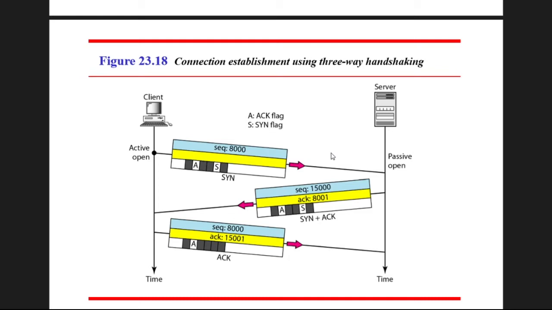When a client wants to communicate with the server, at first it sends the flag value SYN and the sequence number. If the server sends the acknowledgement number, that means okay, you can send the data. So this is a virtual communication, a virtual connection is established. Now the client is also sending the acknowledgement.